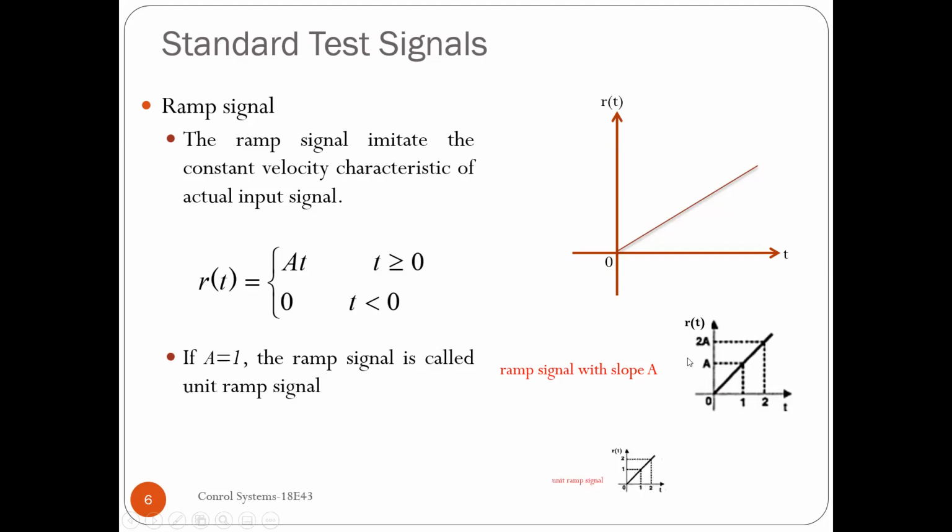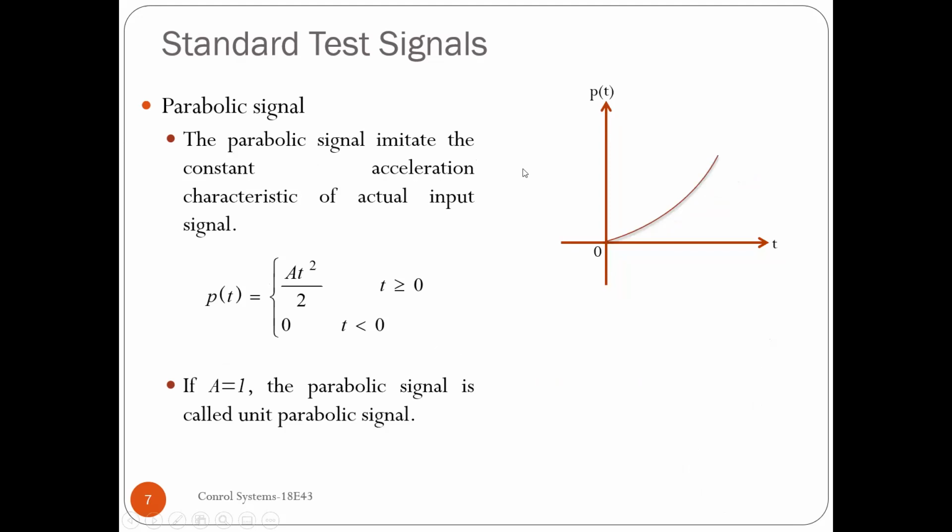Similarly, I can have a unity slope. That is, for time 1, the output is also 1, and for time 2, the output is also 2. This is a unit ramp signal. This is how we represent a ramp signal, and this is a ramp signal with a slope A. This is a general ramp signal representation which imitates the constant velocity characteristics.